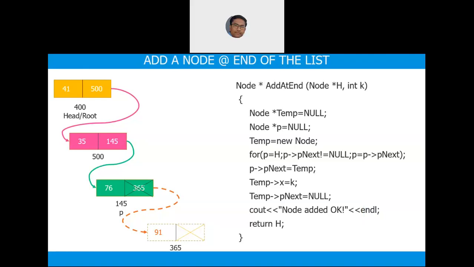Okay, good. So this is the advantage of a singly linked list compared with arrays. Assume that you have an array. Let us say the array elements are 41, 35, 76 and 91. Let us say I want to insert the element 99 in between 35 and 76. How do you do it in an array? Let me repeat. You already have a 1D array, 41, 35, 76, 91. In between 35 and 76, I want to keep 99 here. Is it possible in an array?